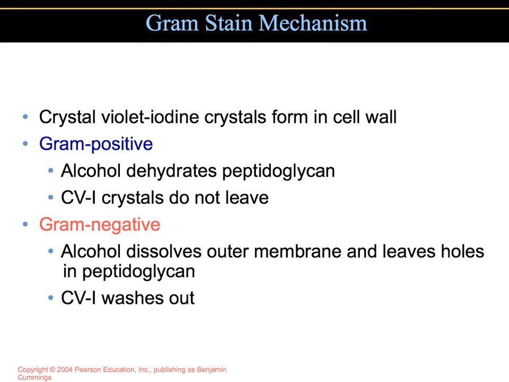Once again, the gram stain mechanism takes advantage of the construction of the cell walls. In the gram-positive, the crystal violet-iodine crystals will be able to form in the cell wall, which is much thicker than the cell wall in the gram-negative. The alcohol dissolves the outer membrane in the gram-negative, leaves holes in the peptidoglycan, and the crystal violet washes out. Whereas in the gram-positive, the crystal violet crystals are trapped within that thick peptidoglycan layer.